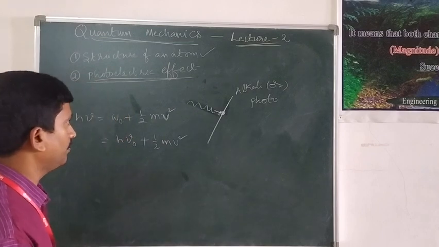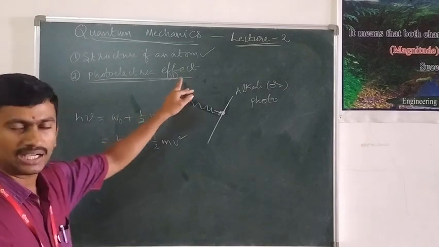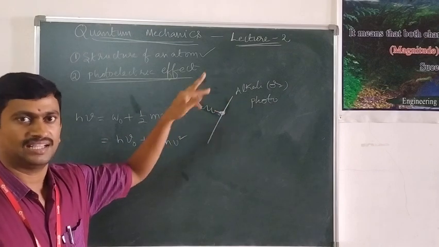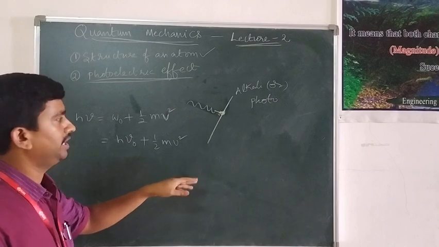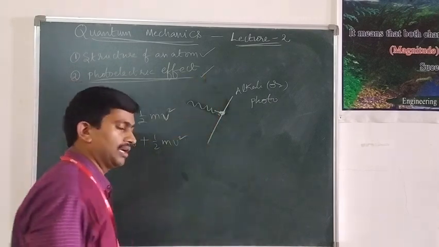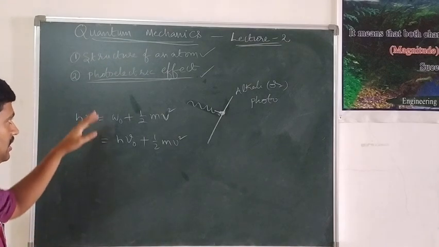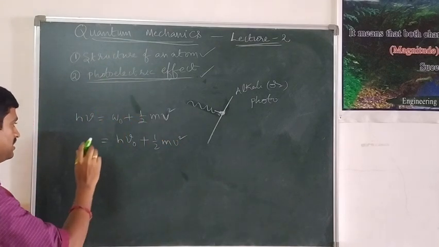This is how the photoelectric effect was successfully explained by Einstein using quantum theory, or quantum mechanics.